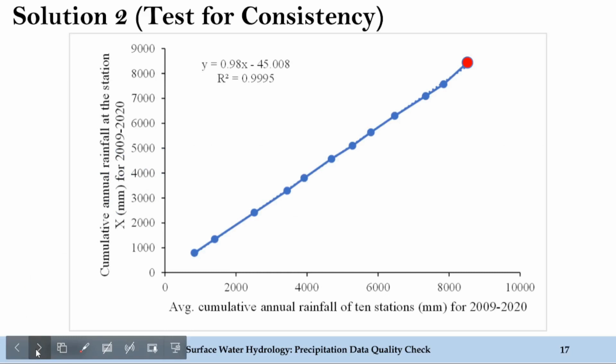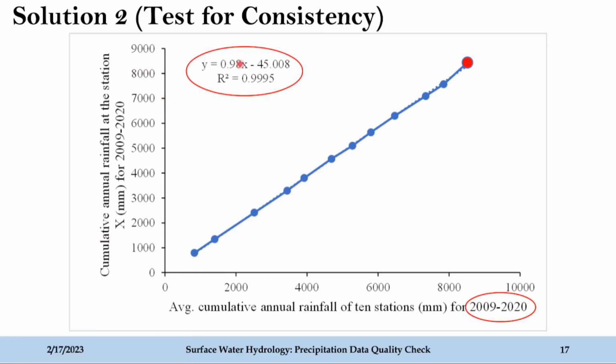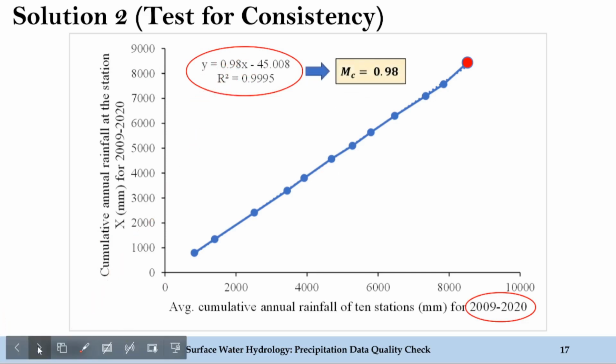Okay, so here in this plot you see that we have plotted 2009 to 2020 data only. Okay, so this is the first observation, on the basis of which we have obtained this straight line, and the equation of this straight line is y equal to mx plus c. Here m is nothing but the MC, which we were interested to find out. And the value comes out as 0.98. So from this plot, we obtained the first part of this problem, which was what was the slope of the straight line for the first case, which is MC equal to 0.98.